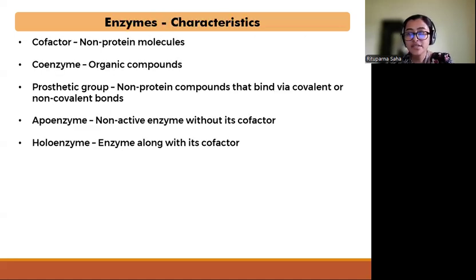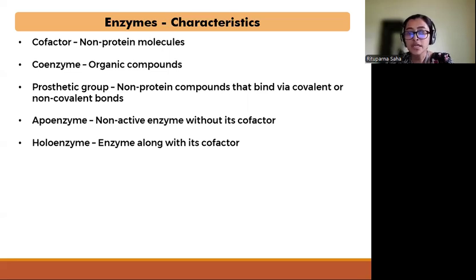The major characteristics of enzymes include that sometimes certain enzymes, to perform their catalytic activity, need to bind with certain non-protein molecules. These non-protein molecules are known as cofactors. If these non-protein molecules are organic in nature, then they are known as coenzymes.